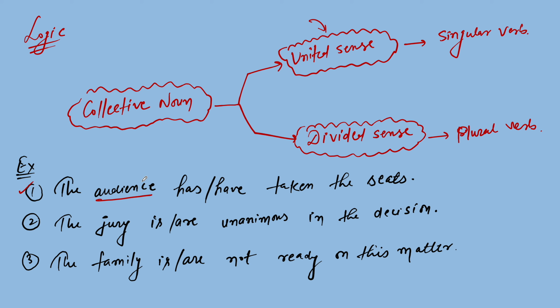It means everybody who behaves as an audience has to take his own seat. One person will sit on one seat; two people cannot sit on a single seat. Is it correct? So the meaning of audience has united sense or divided sense?